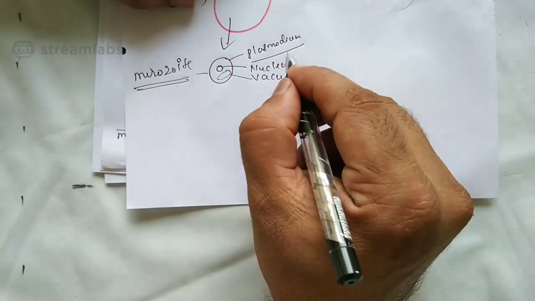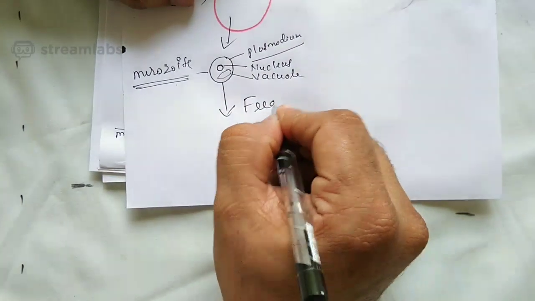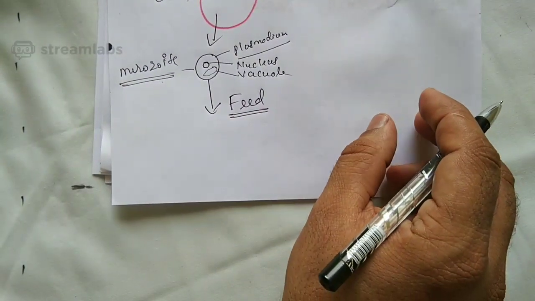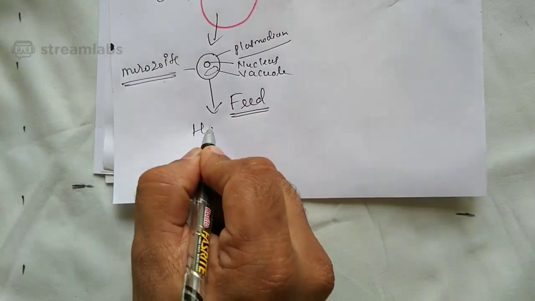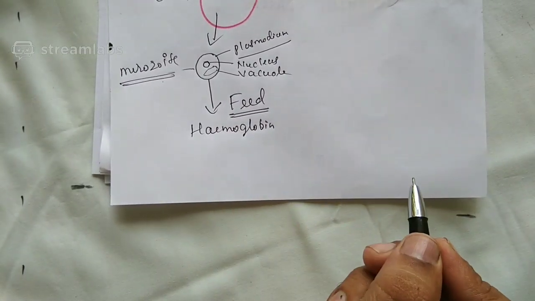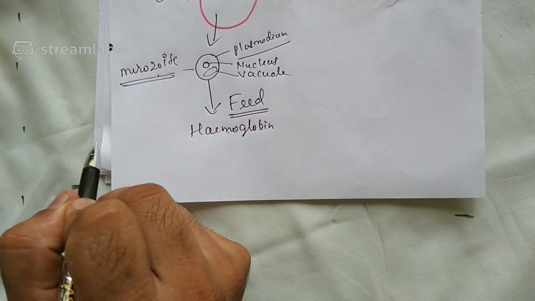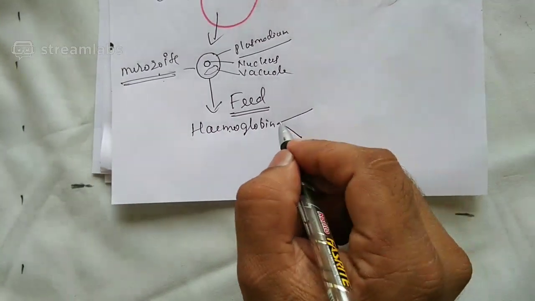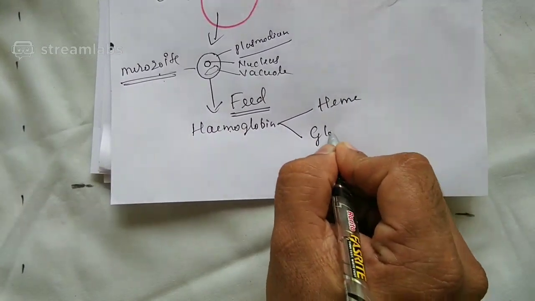So this kind of merozoite will now feed, meaning eat. What does the RBC contain? RBC contains only one thing called hemoglobin. So who feeds on hemoglobin? Merozoites feed on hemoglobin. And hemoglobin will be split into heme and globin.